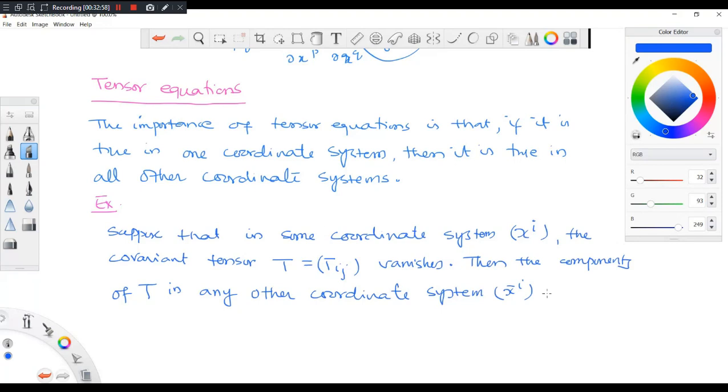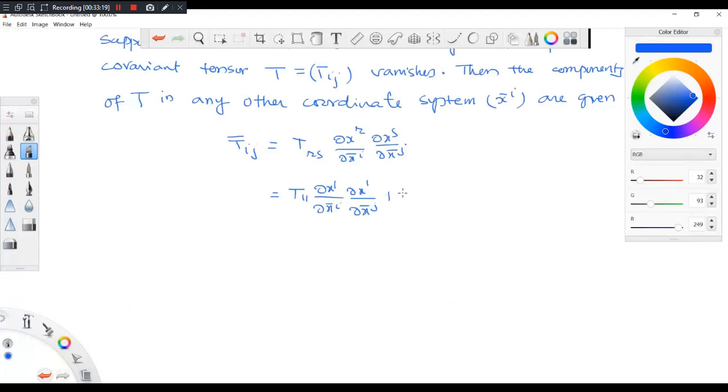What is this? What's the meaning of this? This means T11 del x1 by del x bar i del x1 by del x bar j plus etc. plus Tnn del xn by del x bar i del xn by del x bar j plus T12 del x1 by del x bar i del x2 by del x bar j plus etc. Okay, this way, but you see all the components are 0, it is given.